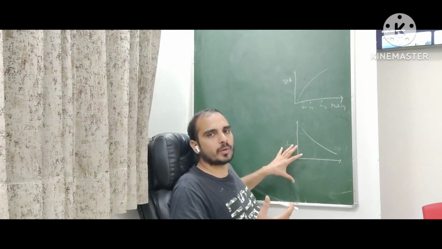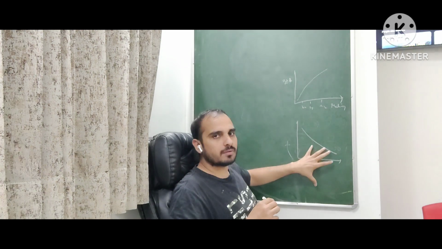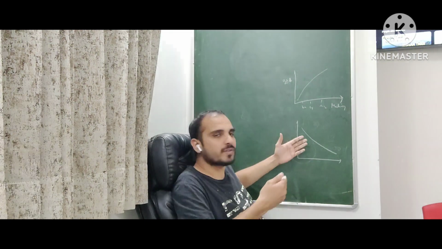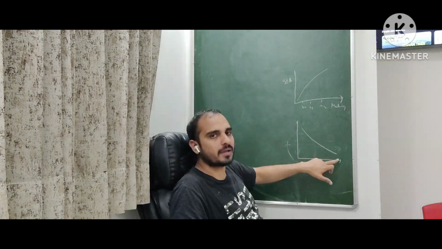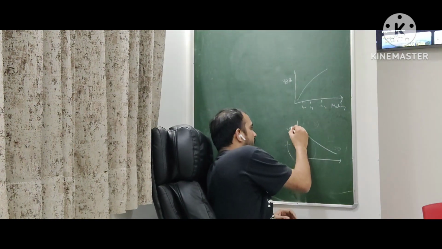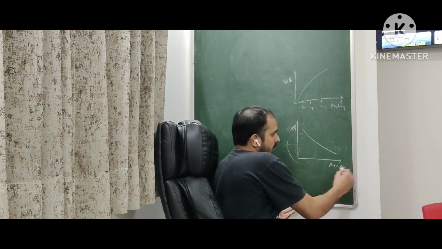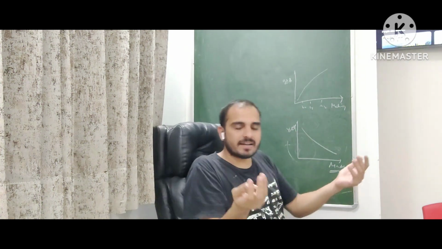Many companies are doing layoffs. So merely by looking at the yield curve, we can say whether the economy is facing recessionary conditions or not. Since it's an inversion curve, it's negatively sloping. Here it is yield, and here it is maturity. But the point is, why? See, it's very simple.